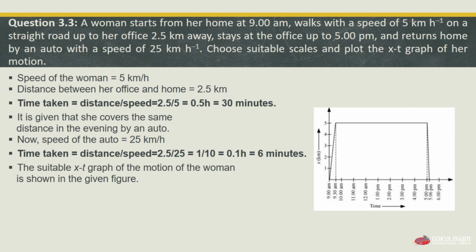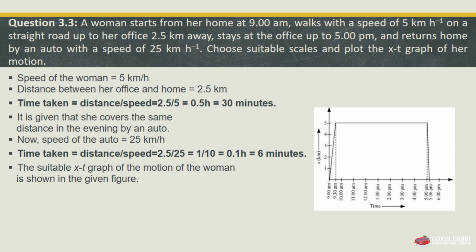Means a woman in the morning starts from her home to her office at the speed of 5 km per hour, and the distance from her home to office is 2.5 km, and she stays at her office up till 5 p.m. and then she returns home by an auto, and the speed of that auto is 25 km per hour while returning home. Choose a suitable scale and plot the x-t graph of her motion. Means we have to choose suitable scales and plot an x-t graph of the motion of that woman.